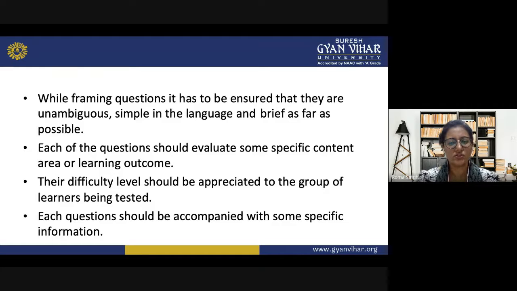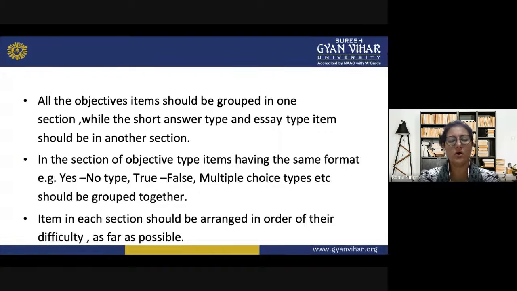So each question should be accompanied with some specific information. That you can also do in a few question banks. Extra information is also given. If it is unsolved, then also, and if it is solved, then also you can give extra, specific information regarding the questions. All the objective items should be grouped in one section, while the short answer type and essay type should be in another section. So this is the proper way, so that it looks organized to everyone.